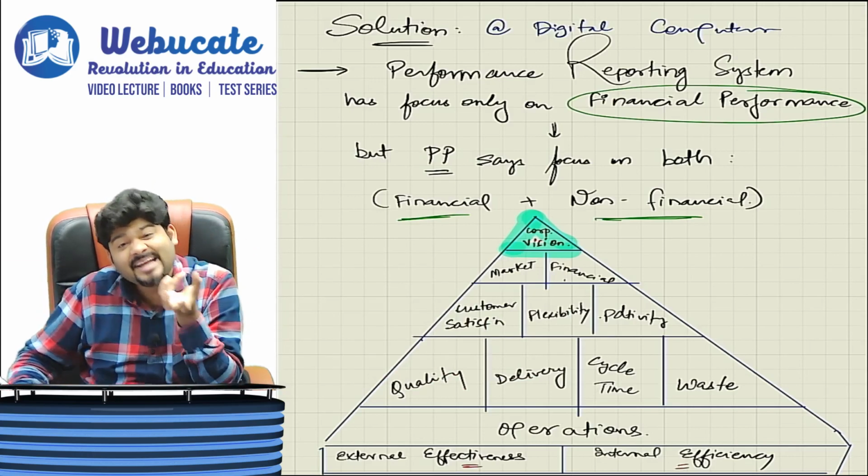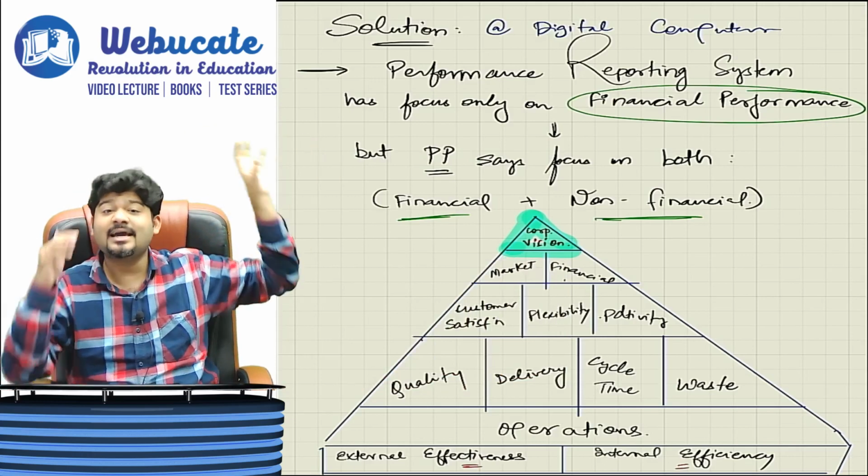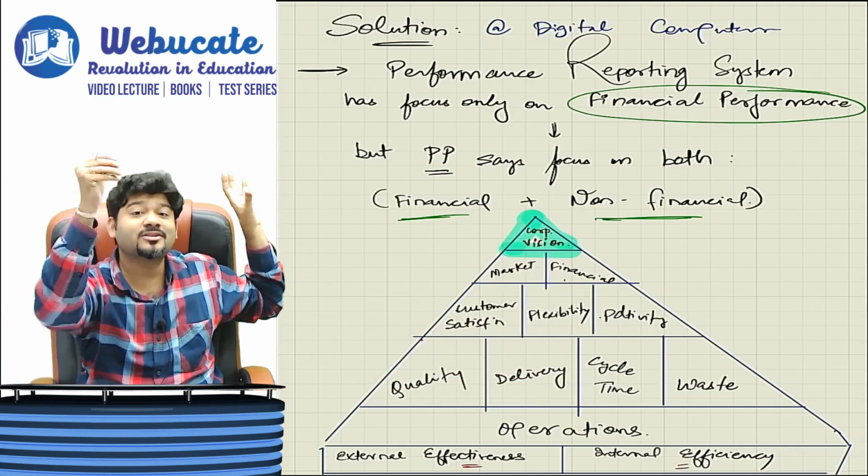Now, what is external effectiveness? Can I say external means focused on the customer?